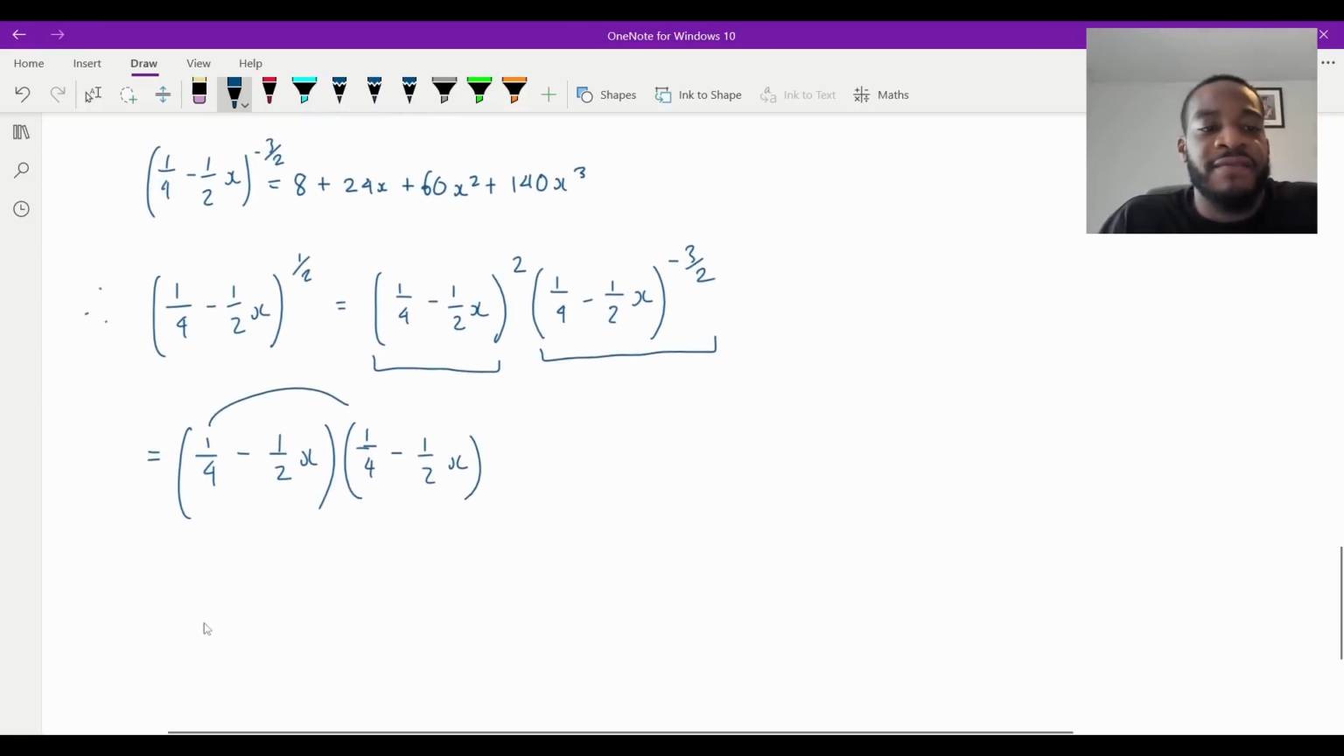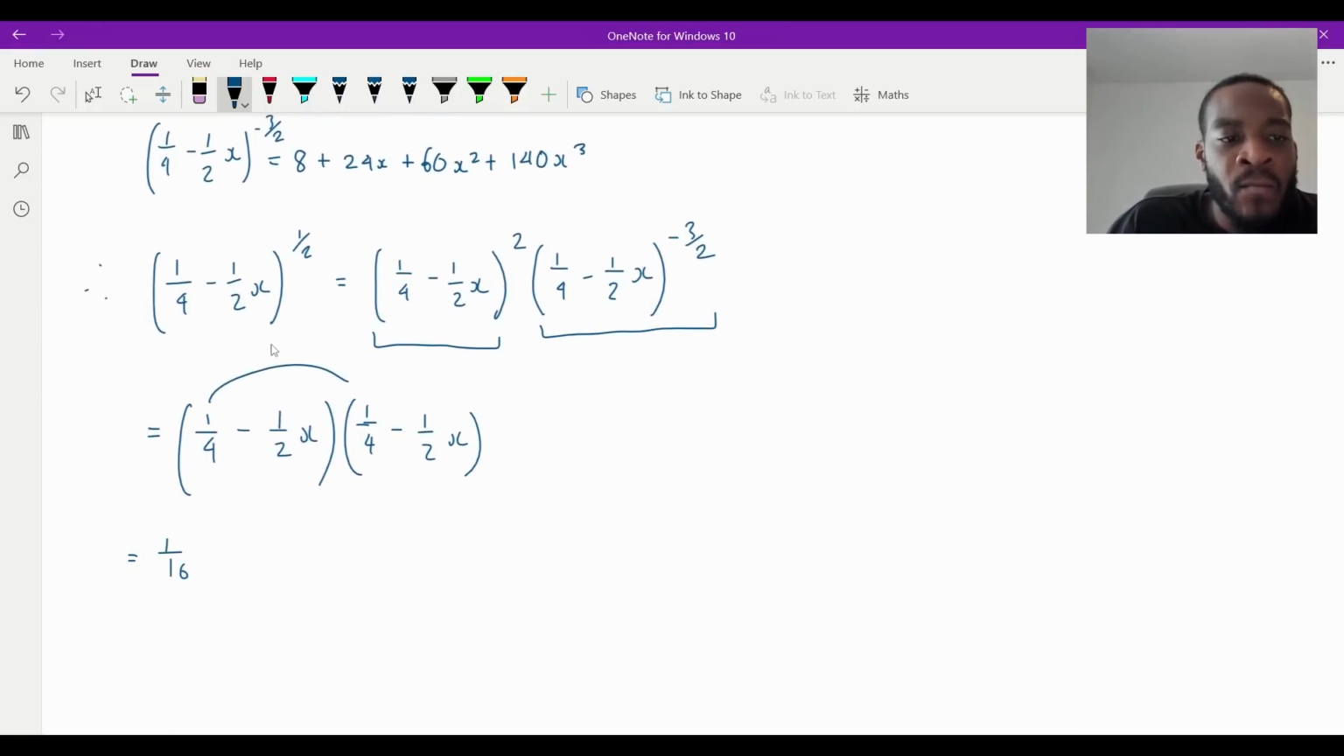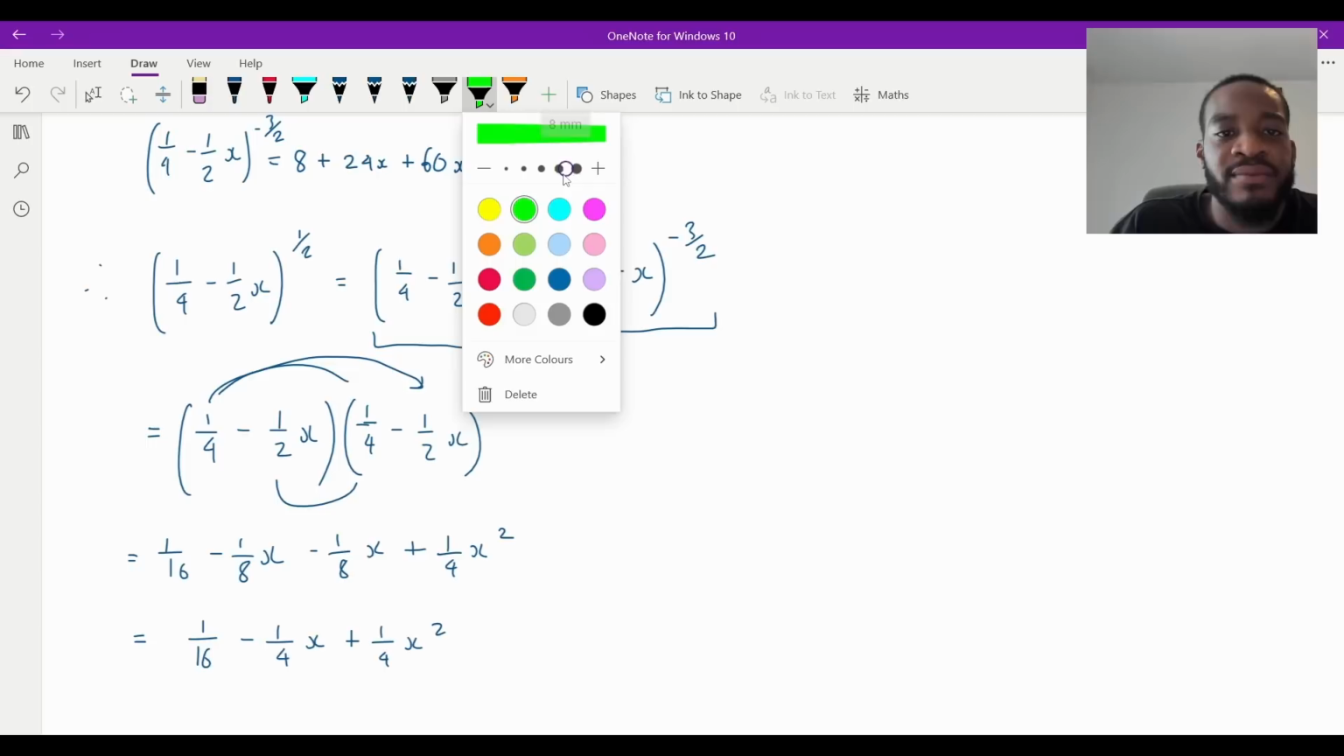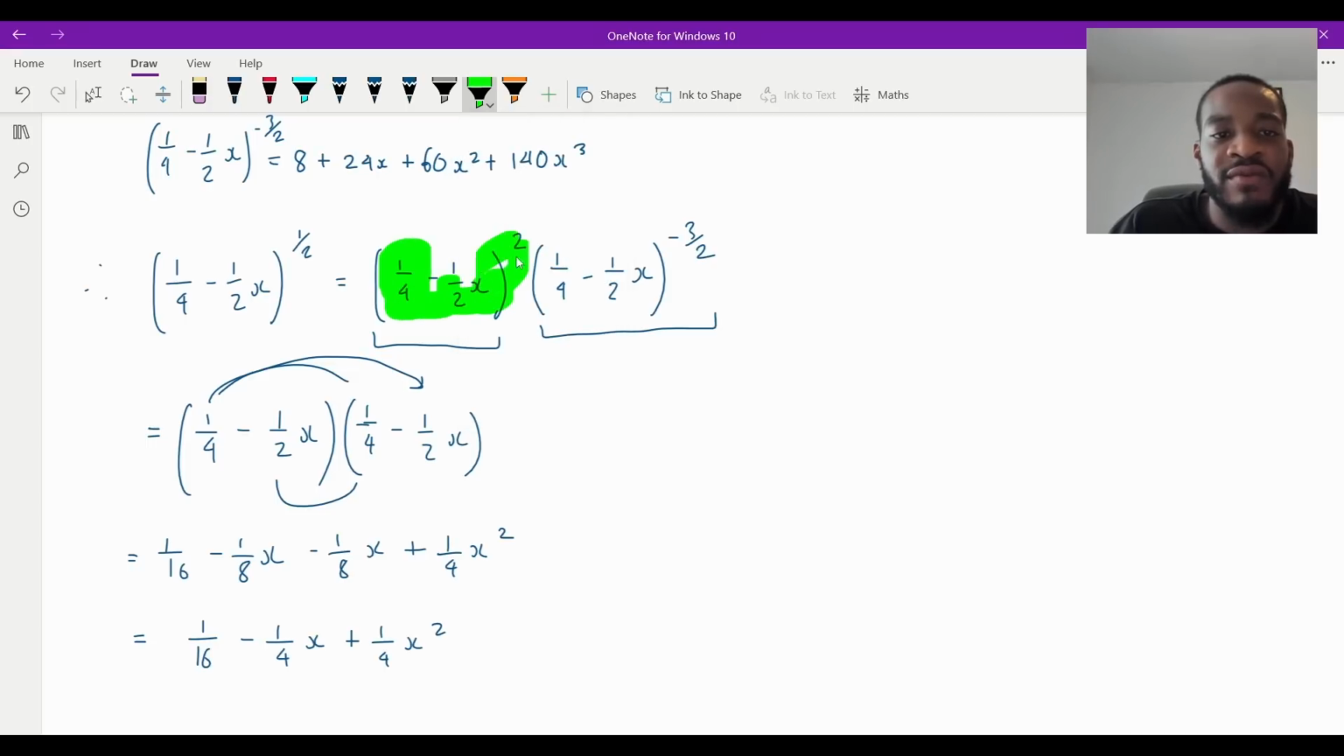That is going to be 1/16. This one is going to be minus an eighth x. This one is going to be the same thing, minus an eighth x. And then this one is going to be plus a quarter x squared, isn't it? And then tidying that up a little bit more, 1/16. We've got 2/8 here, minus 2/8, which is just a quarter. So minus a quarter x, and plus a quarter x squared. So this bracket is done, isn't it? We've done this one. It's that one over there underneath.